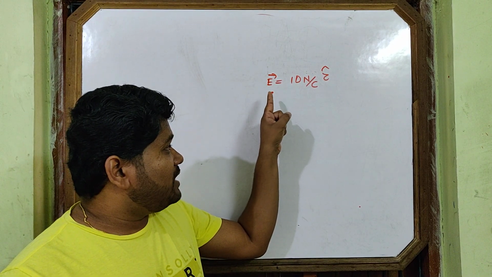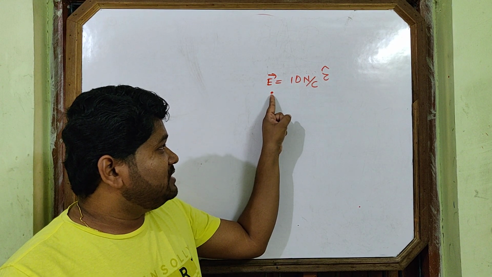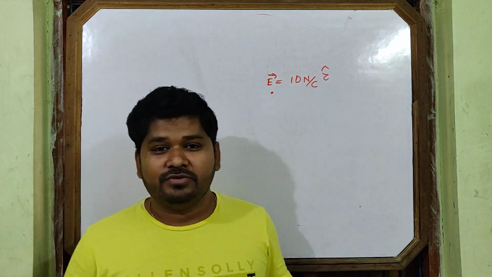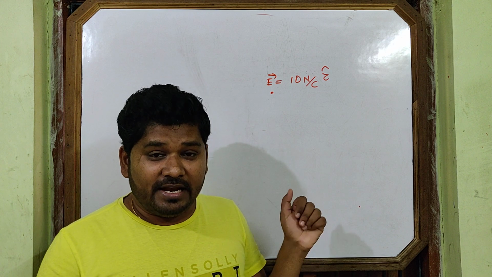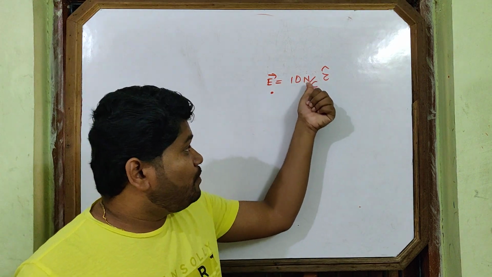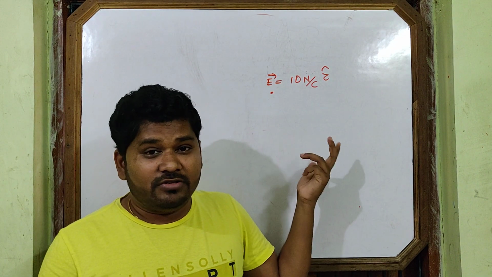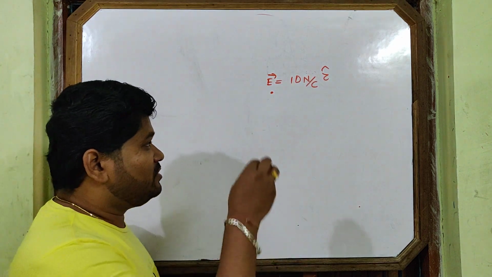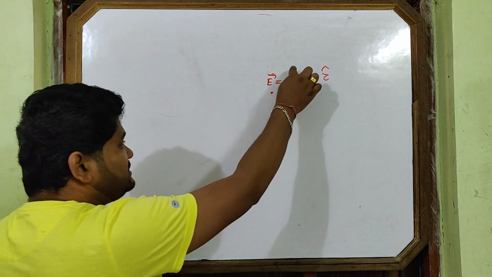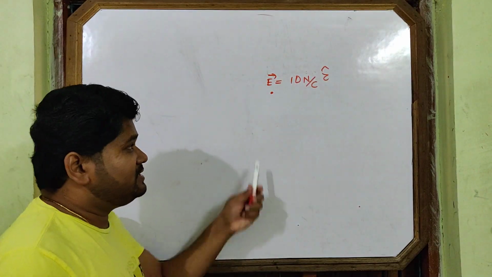This is the significance of intensity. From the unit also it is clear. If I put 1 Coulomb here, it will experience 10 Newton force at this point.